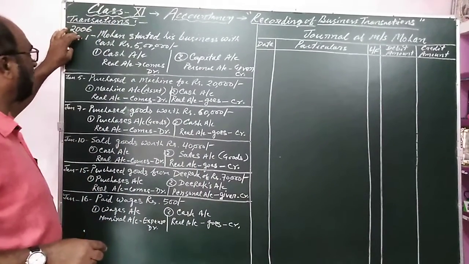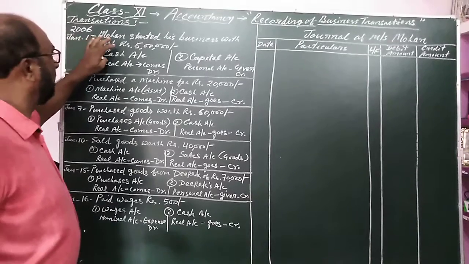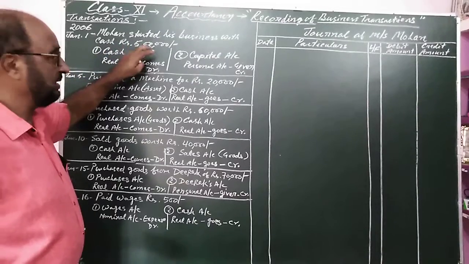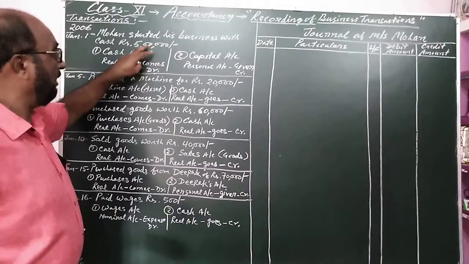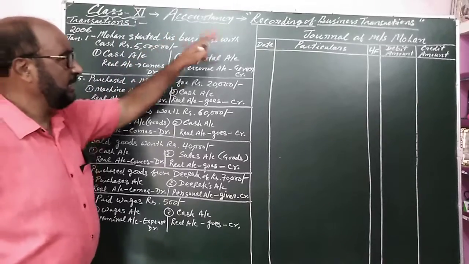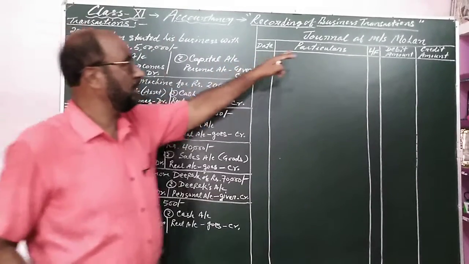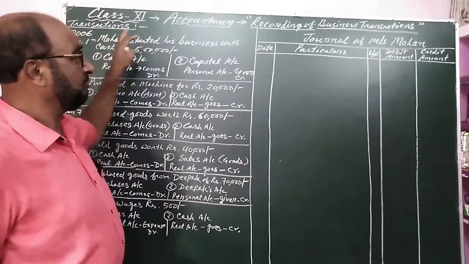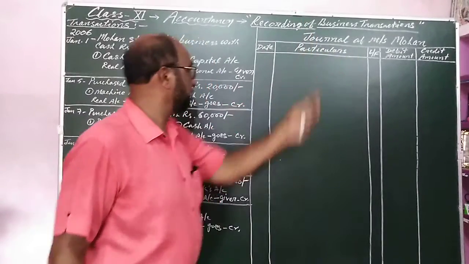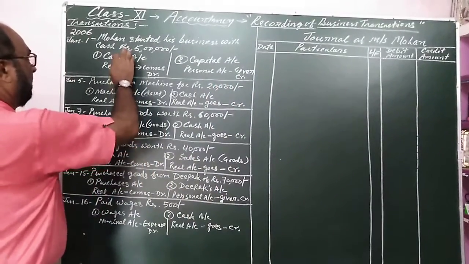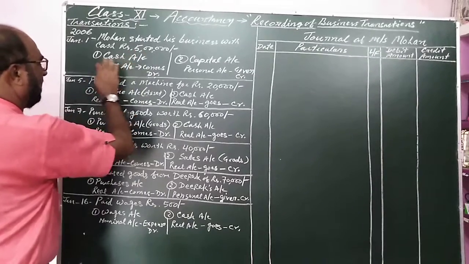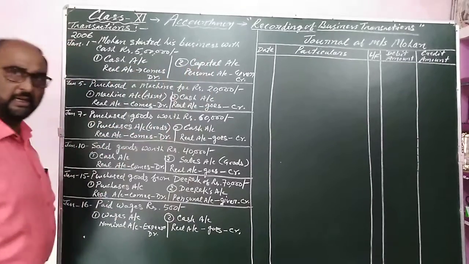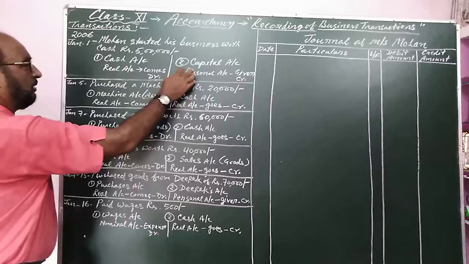Transactions, year 2006, January 1st. Mohan started his business with cash rupees 5 lakh. This is a business transaction and we have to record this transaction into the first book that is known as journal of Messrs. Mohan. As Mohan has started, so this is the journal of Mohan. In this transaction, the two affected accounts are written. The first is cash account and second is capital account. Right? These are the two affected accounts.